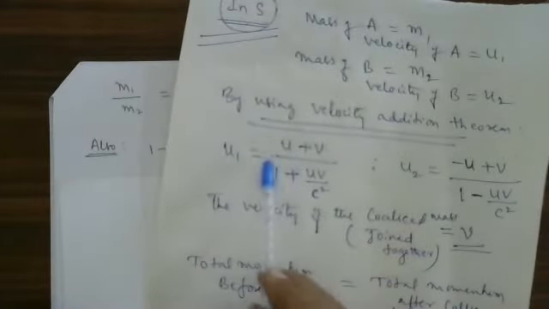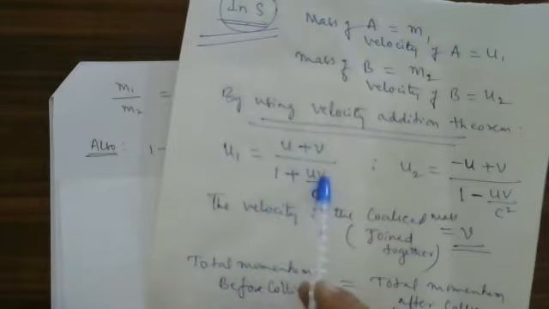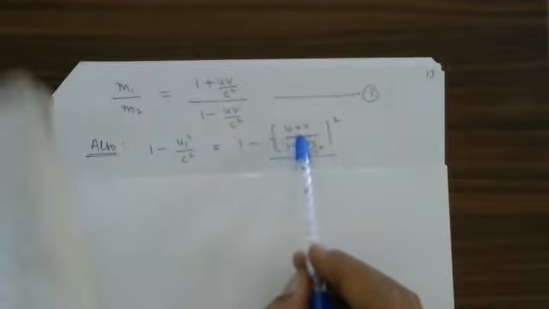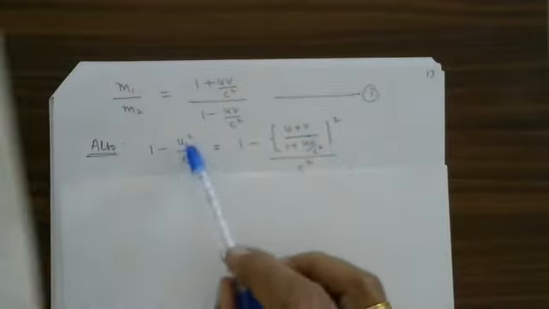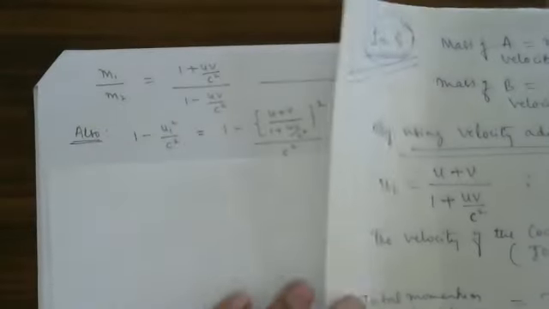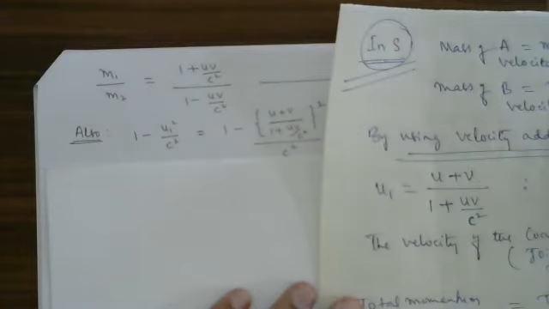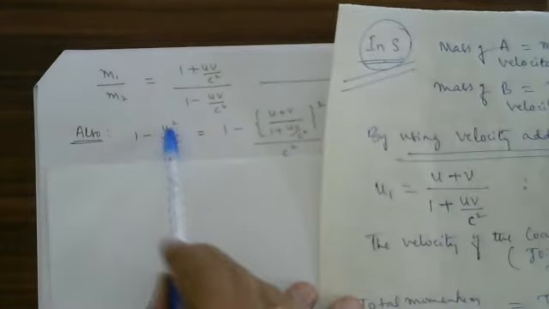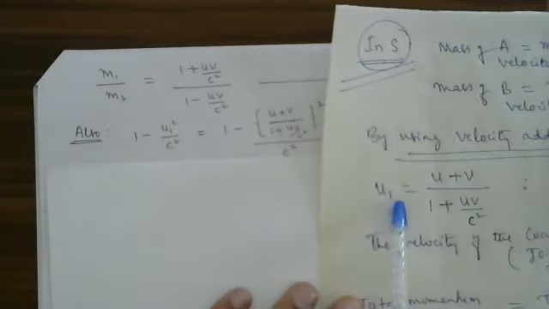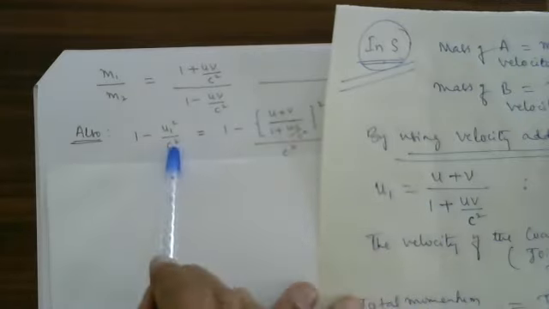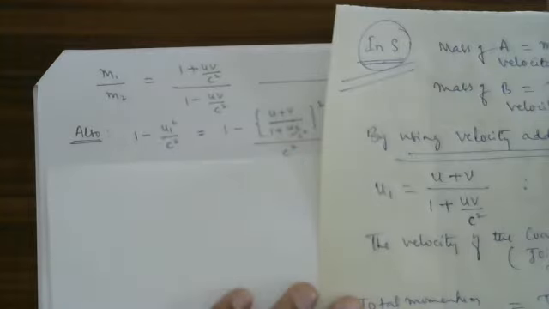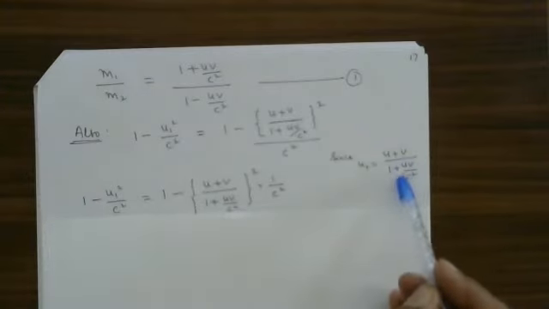According to the velocity addition theorem, U1 is U plus V divided by 1 plus UV divided by C square. Do the substitution for that. You can observe that this is the U1 value. Substitute that U1 value here, then square of that divided by C square. Right? Okay. That also I have mentioned here.